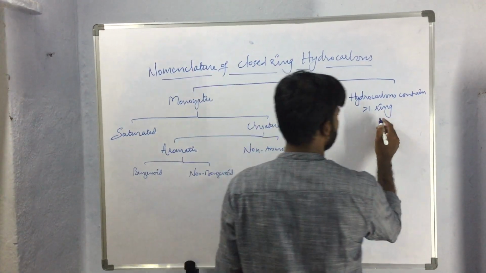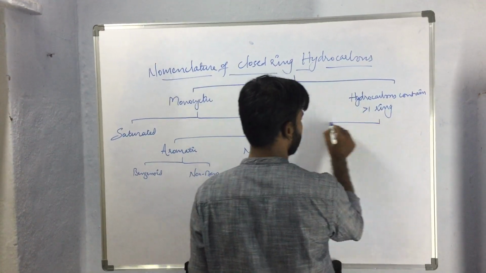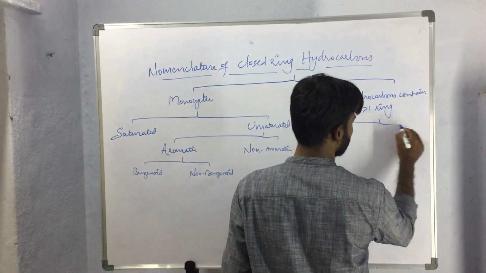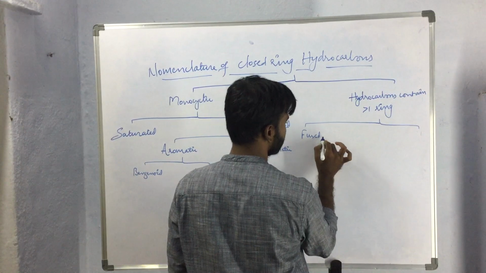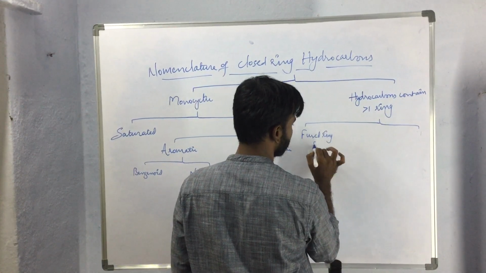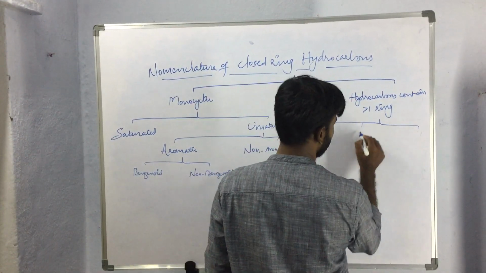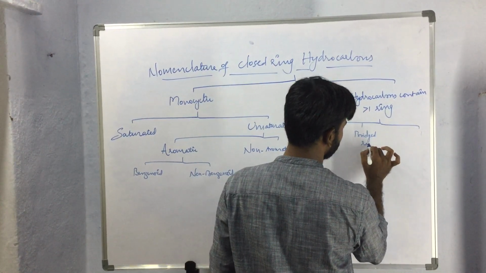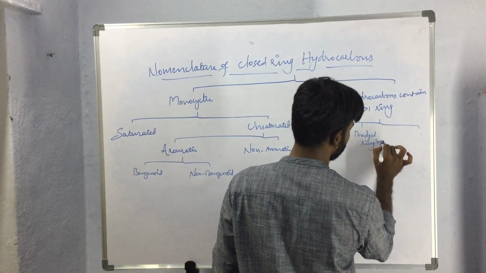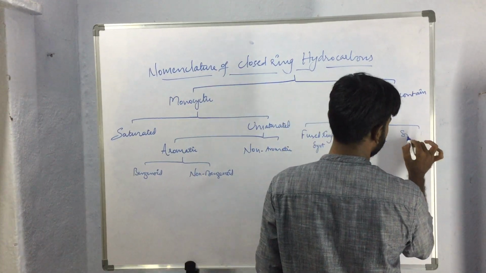And these hydrocarbons that contain more than one ring are further classified into fused ring systems, bridged ring systems, and spiro ring systems.